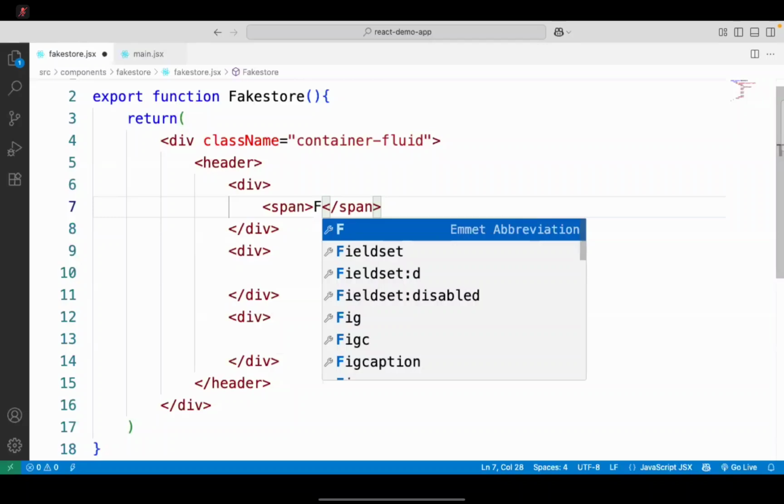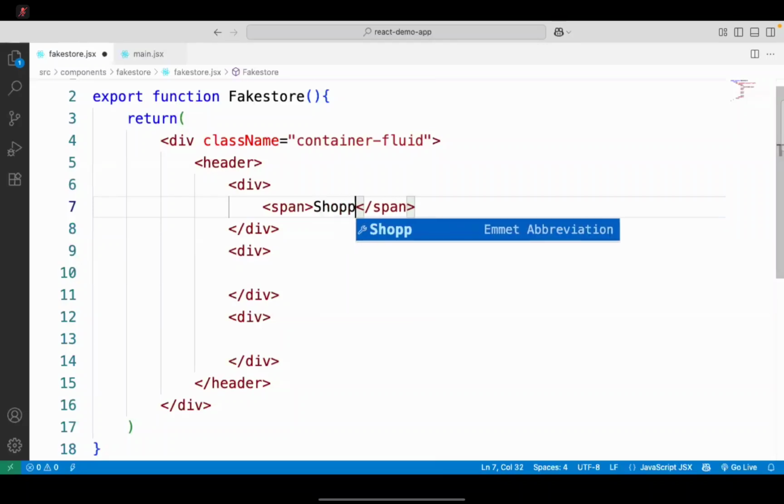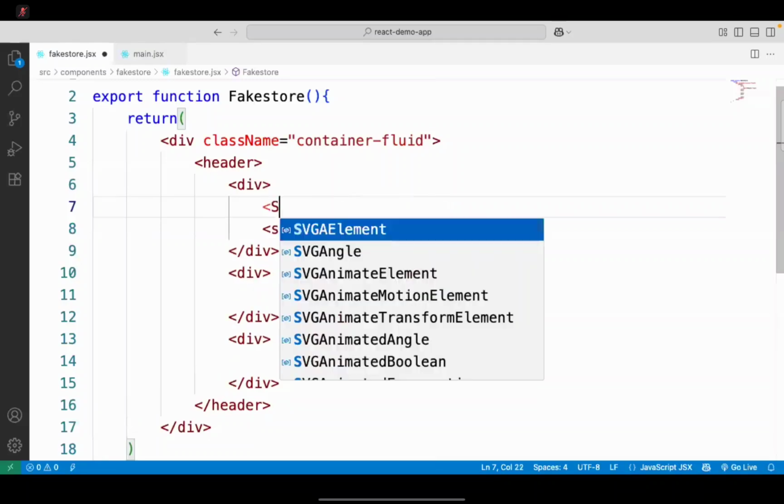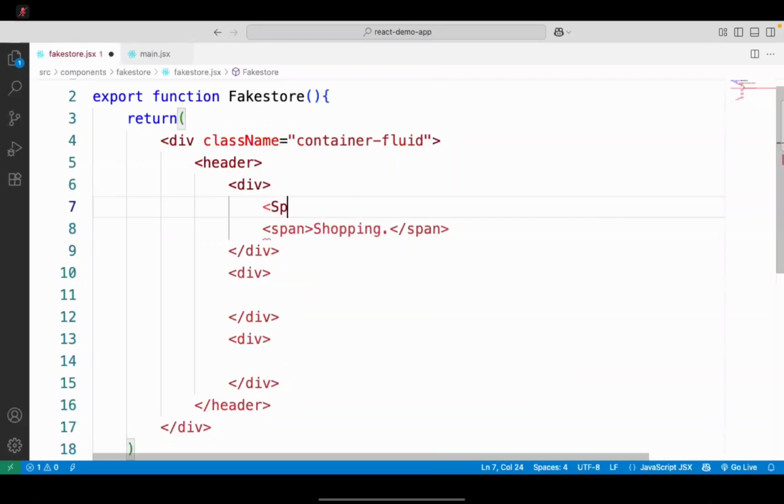I will give the name as shopping. Okay, they have some other name, we will use some shopping. And here I will put another span.